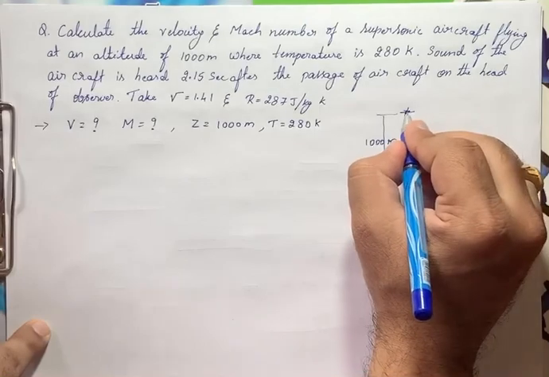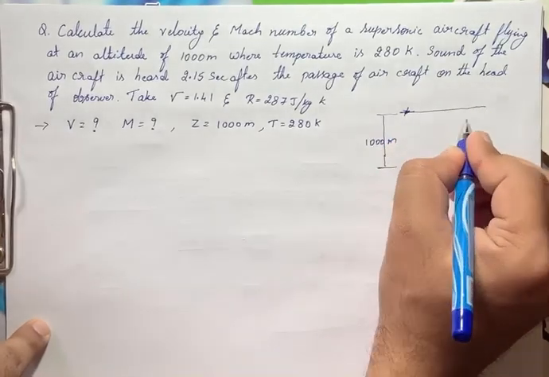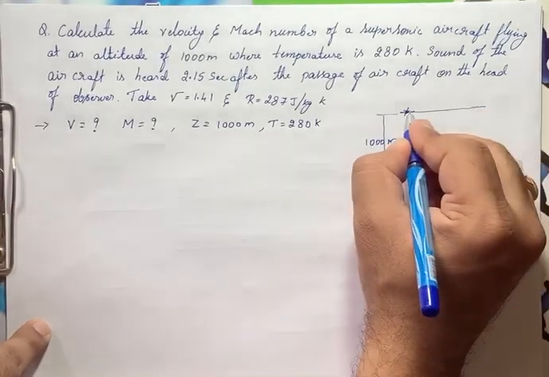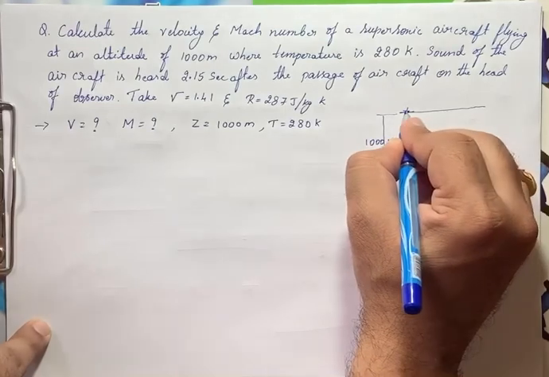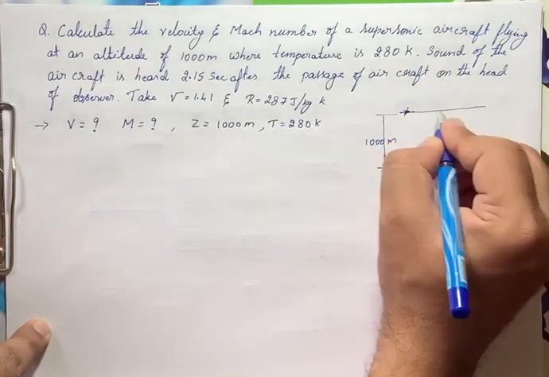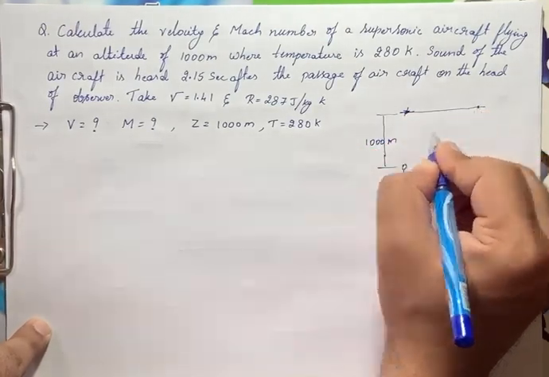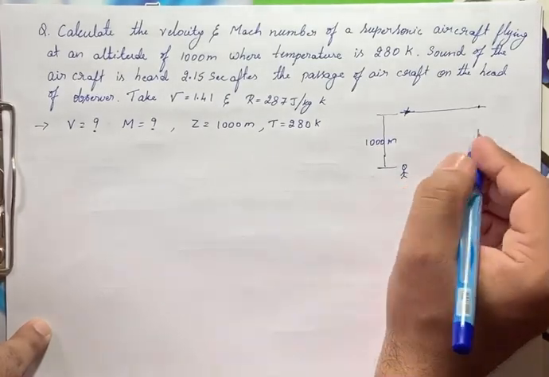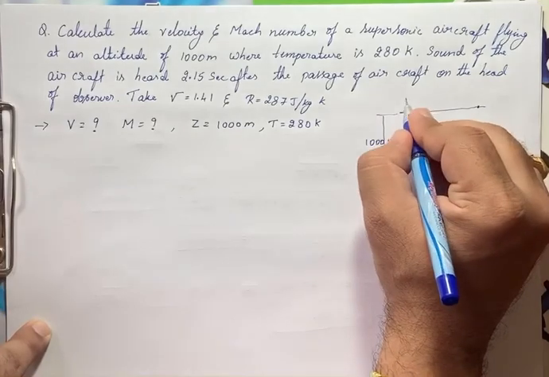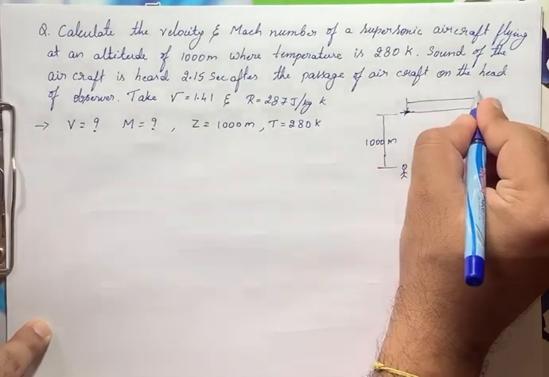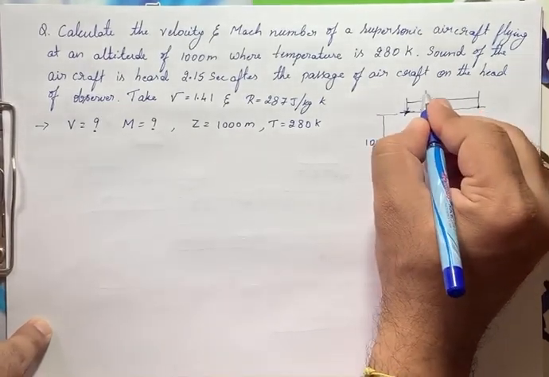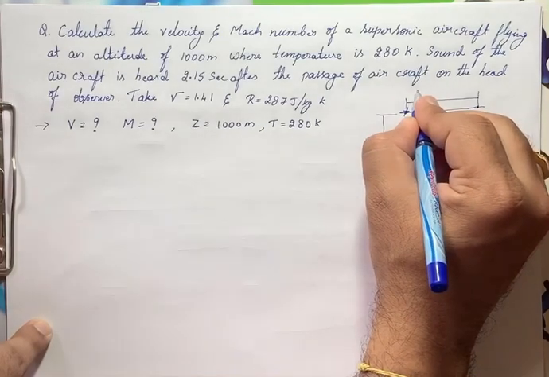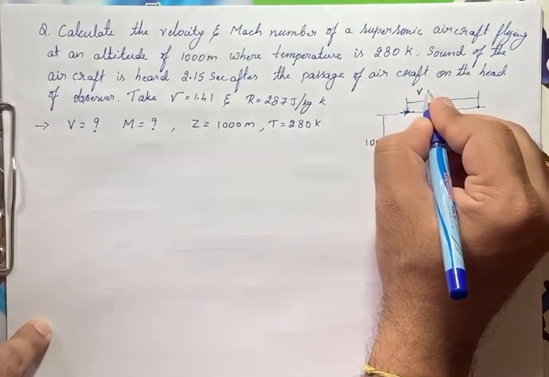Now the plane is moving in this direction, right? So let us assume the disturbance is made when the plane is here. After it has traveled some distance, the sound is heard by this person, right? This is the velocity of a projectile, that is v, right?